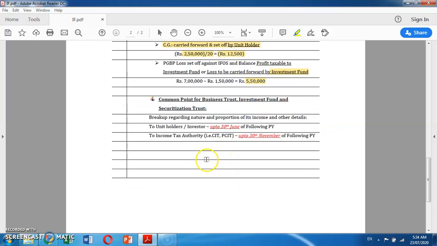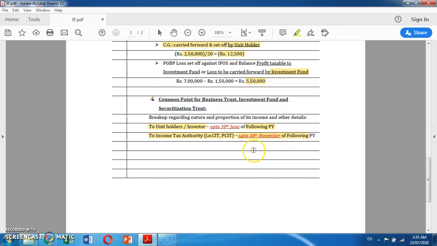Now, conclusion to the topic, a common point for business trust, investment fund and securitization trust. A breakup regarding the nature and proportion of its income and other details is to be prepared and submitted to unit holders or investors up to 30th June of the following previous year. And it is to be prepared and submitted to income tax authorities, CIT and PCIT, up to 30th November of the following previous year.